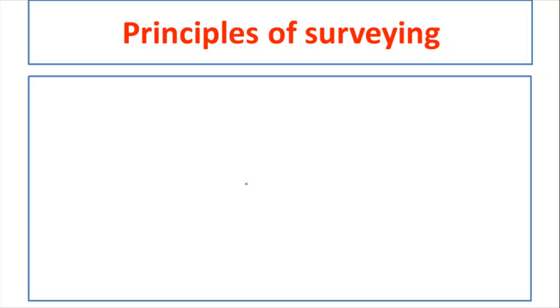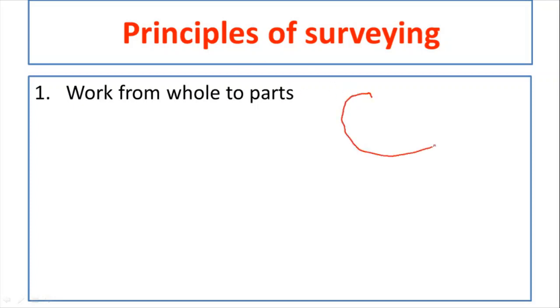Next one is principles of the surveying. Okay, so here basically two principles of surveying are there. In that, first one is work from whole to parts. Okay, so the basic principle of surveying is we have to work from whole to parts always. Now suppose we take an area like this.